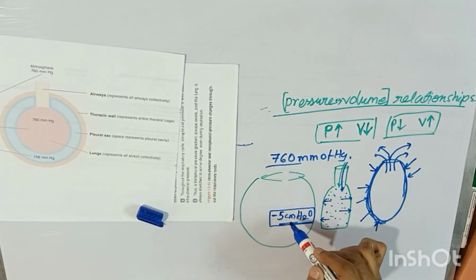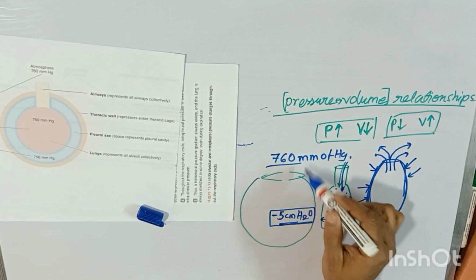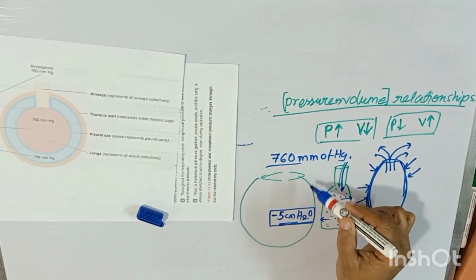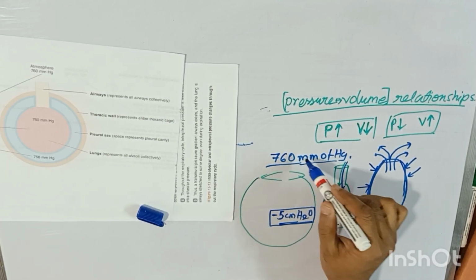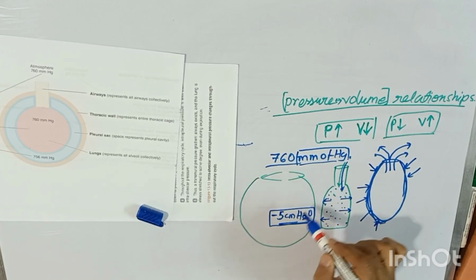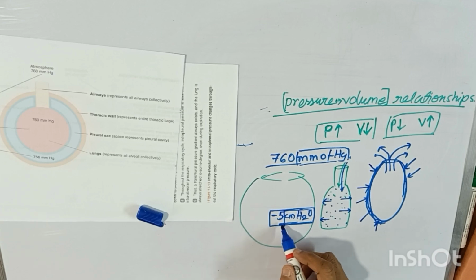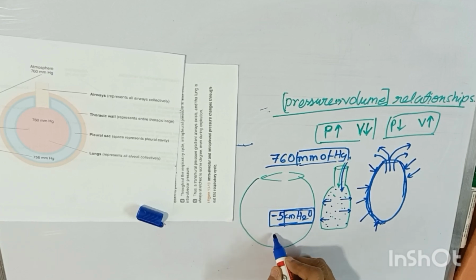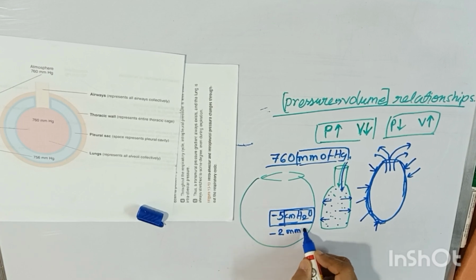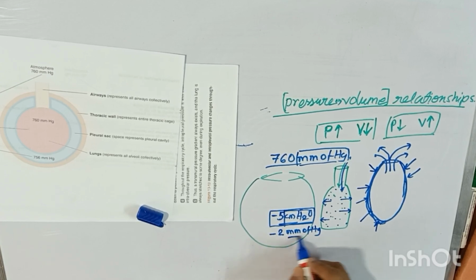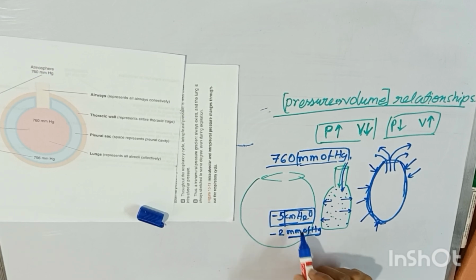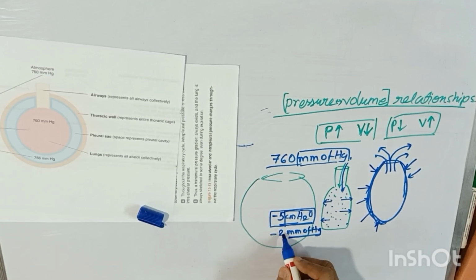So minus 5 centimeter of water. The values are in millimeter of mercury, and this is centimeter of water. So you can add a little bit. If it is minus 5, it may be around minus 2 millimeter of mercury, because centimeters of water and millimeters of mercury are not equal.